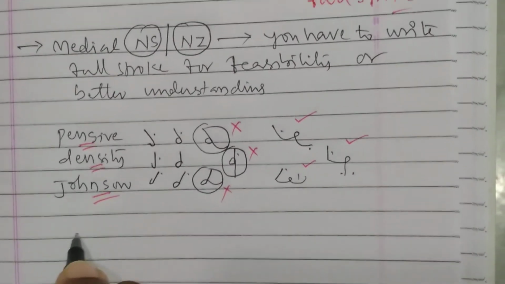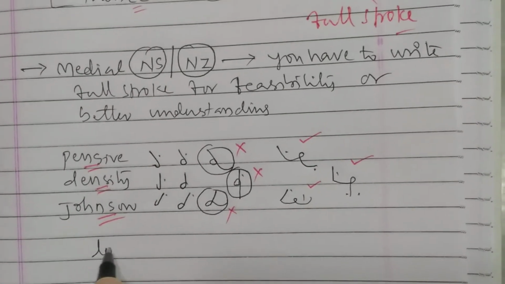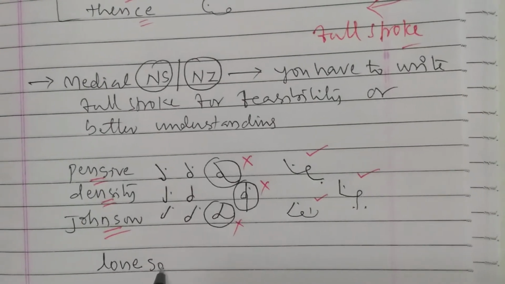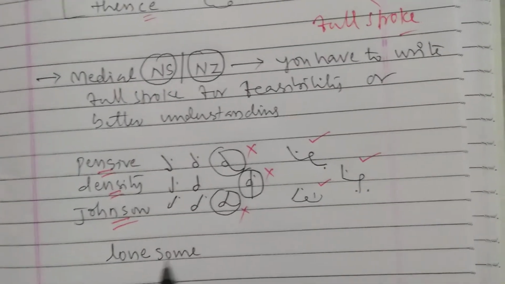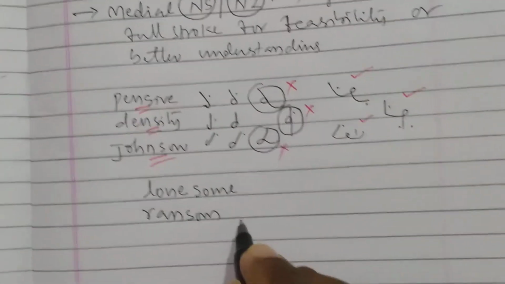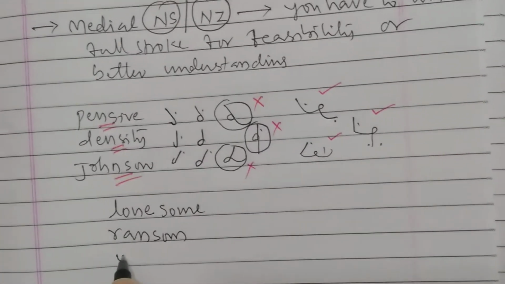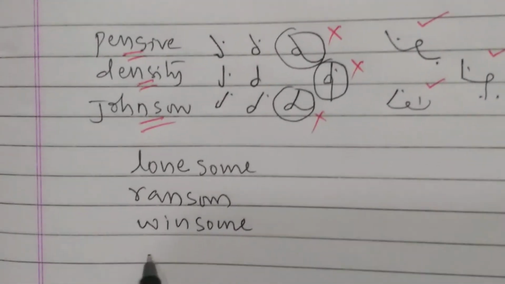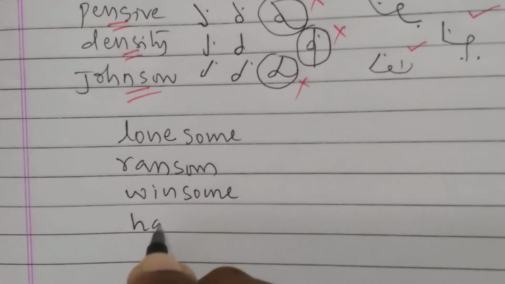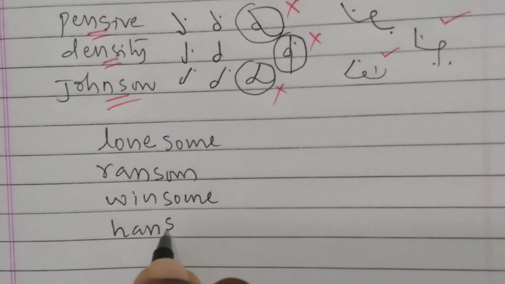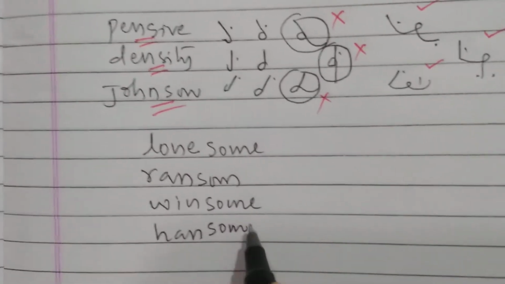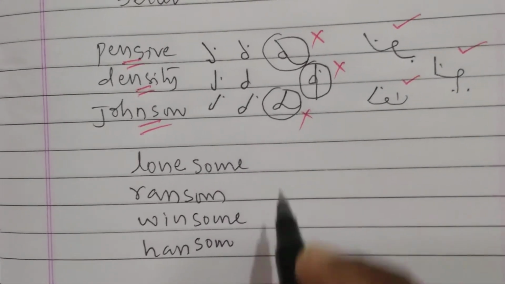A few words I am giving here, just to observe: lone-some, lonesome; ransom; winsome; handsome.